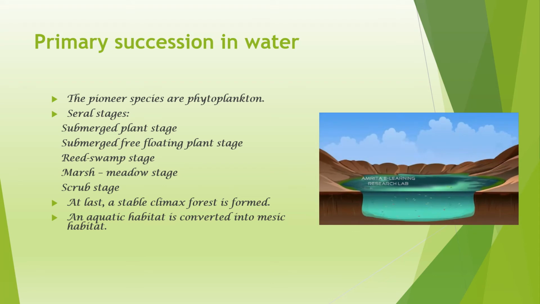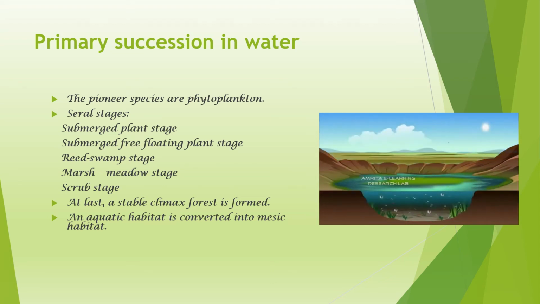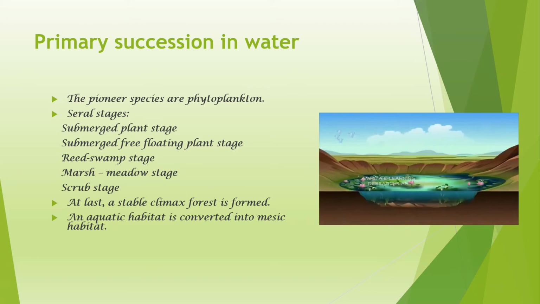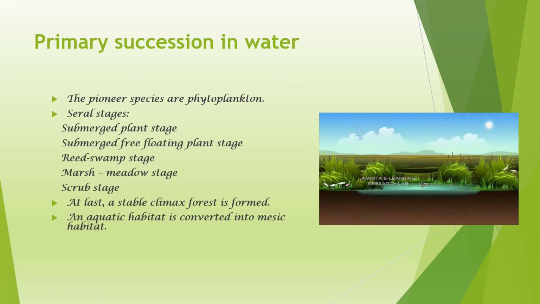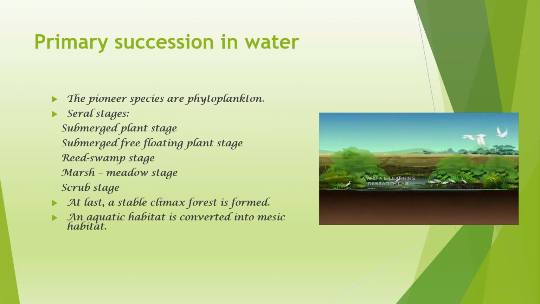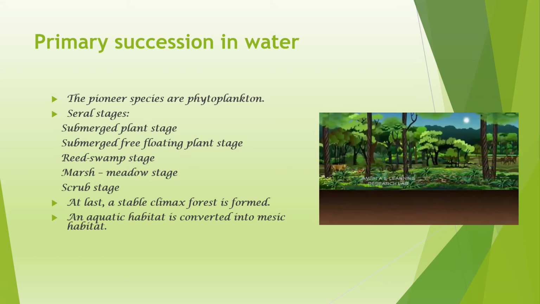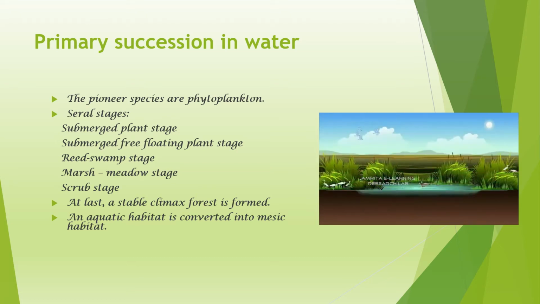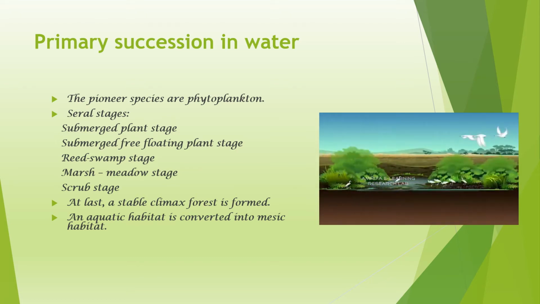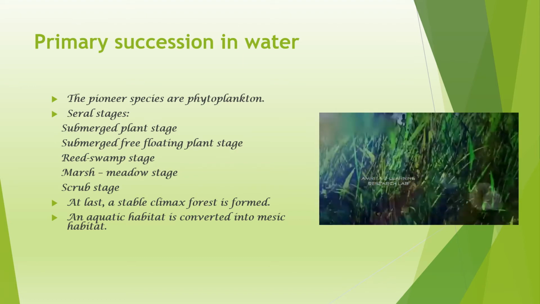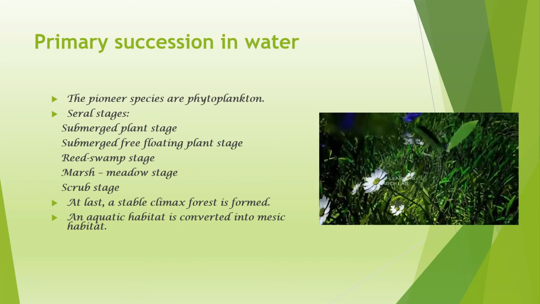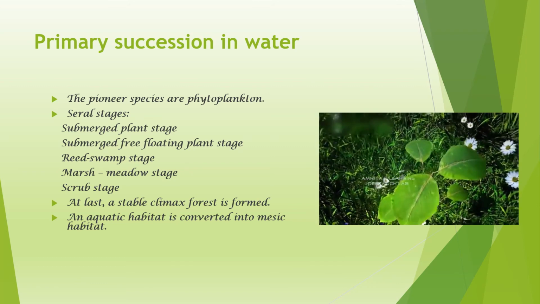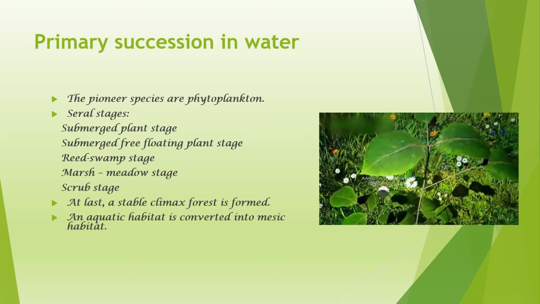For an aquatic habitat like a pond to transform into a woodland, there exists a number of intervening seral stages. Here, as we have seen, the submerged hydrophytes, floating hydrophytes, and shrubs exemplify the seral stages. Some seral stages might take longer than others to transform from one ecosystem type to another, such as from swamp to marshland, which could take several decades. In conclusion, succession is a dynamic process that is continually working towards a climax community. Nature, in essence, is striving to reach its highest state of balance and perfection.